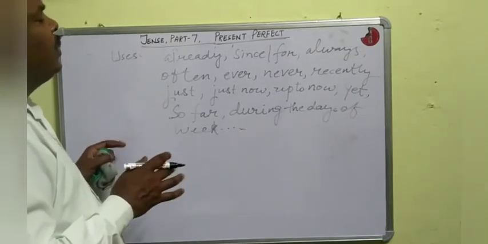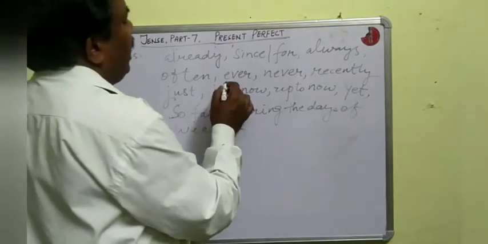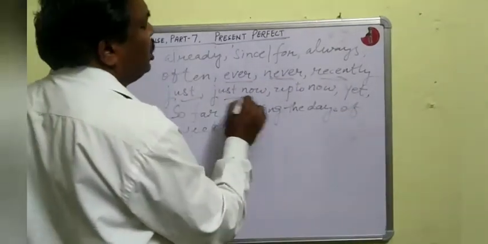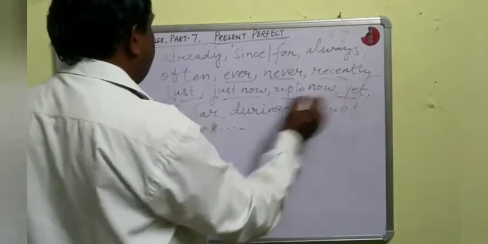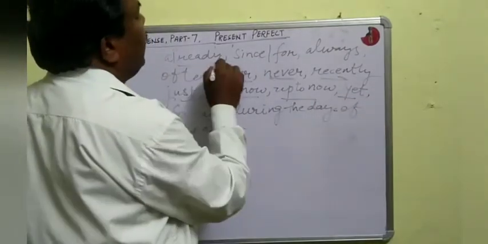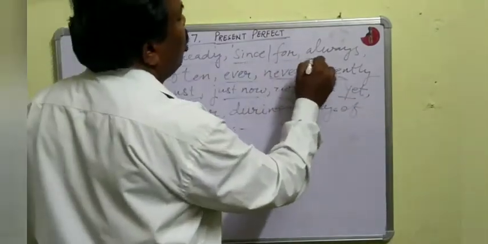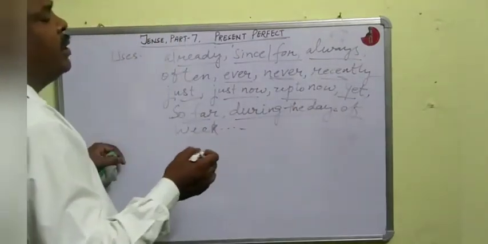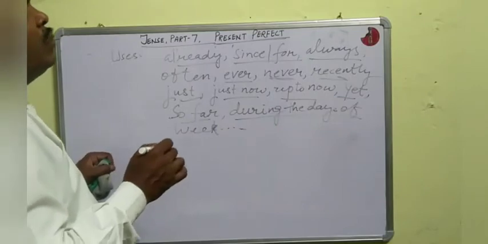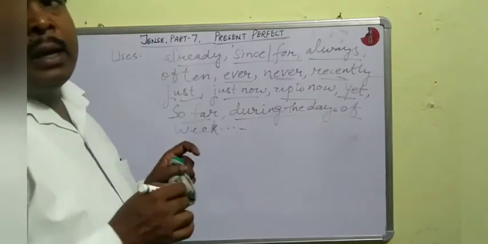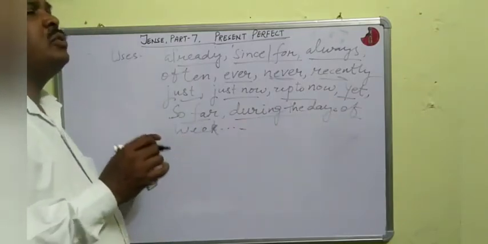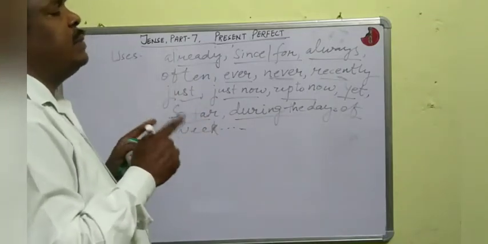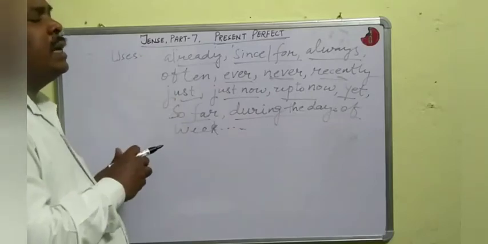Is it clear? If there is ever or never or recently or just now, up to now, yet, so far, already, since or for, always, during the days of week, during the days of year, etc., then we shall use the present perfect. Sometimes we also use past indefinite or simple past with these adverbs.